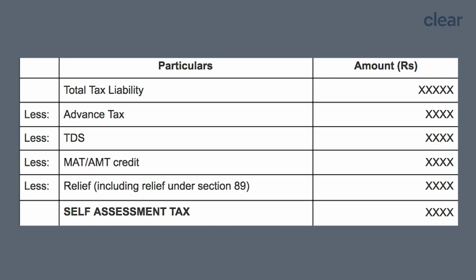Now let us see how to compute self-assessment tax. Self-assessment tax is to be calculated by subtracting all available tax credits, that is advance tax, TDS or TCS, MAT or AMT credit, and relief including relief under section 89. The self-assessment liability will increase if there is any interest payable under section 234A, 234B and 234C on income tax.